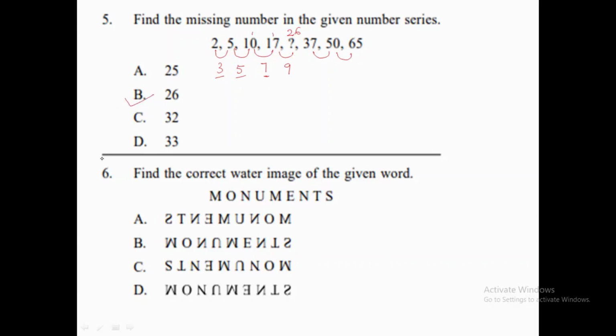Okay, now let's move to the next question. We need to find the correct water image of the following word. The word is monuments. Suppose this is the mirror placed below the image. How are we going to find the water image? As we all know, in a water image the letters become inverted, the inverse of the original image. So M looks like this. O will remain the same. Now N will look like this.